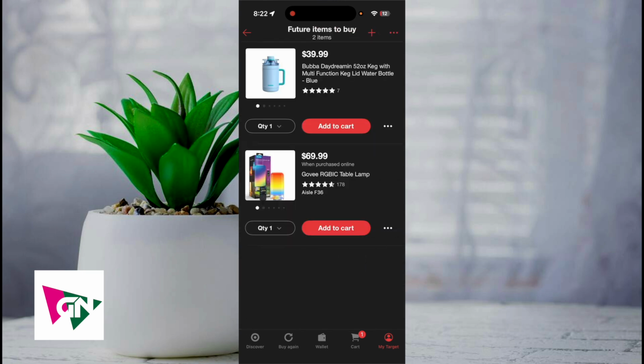But that right there, guys, is the best and easiest way that I know of to actually go ahead and add items to favorites on the Target app.